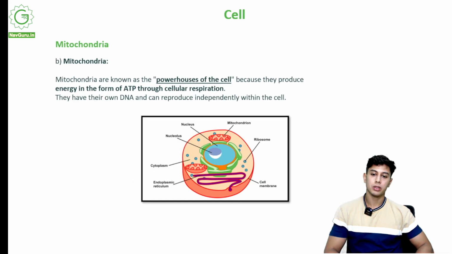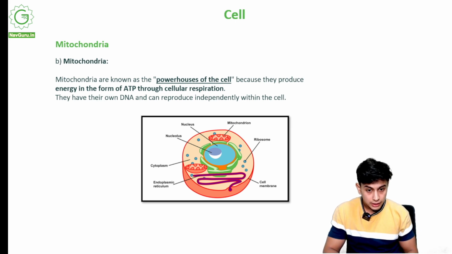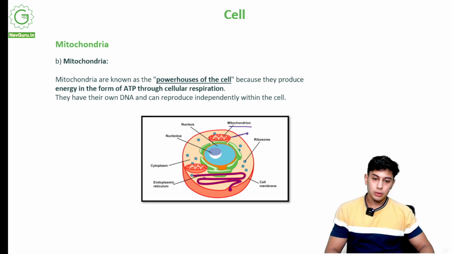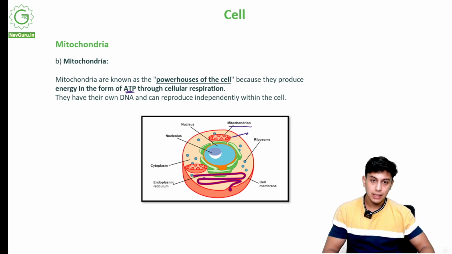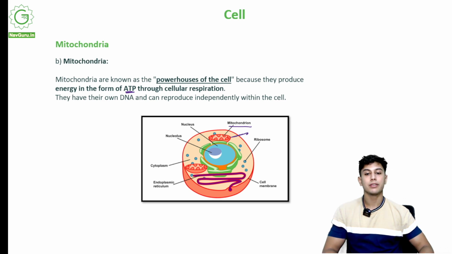Now let's come to mitochondria. What is mitochondria? Mitochondria is known as the powerhouse of the cell. See over here. This reddish structure is the mitochondria, and they show it. Mitochondria produces energy for the cell. How? In the form of ATP. Energy inside the cell is produced in the form of ATP through cellular respiration.